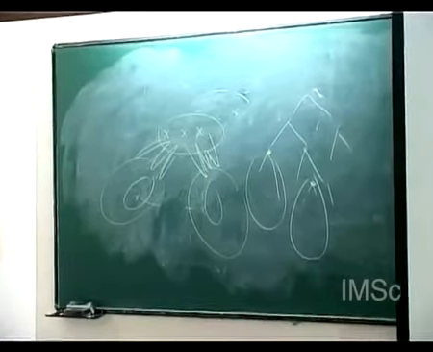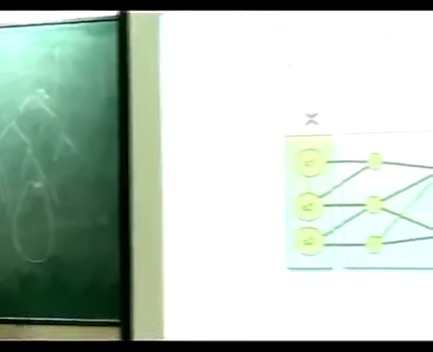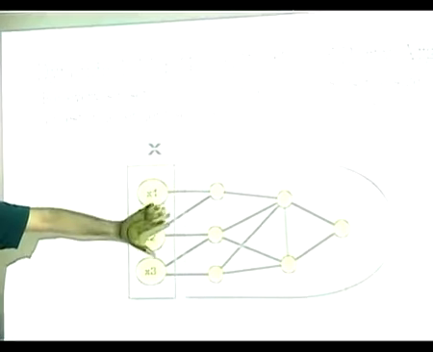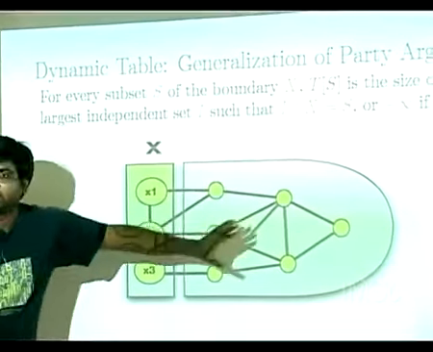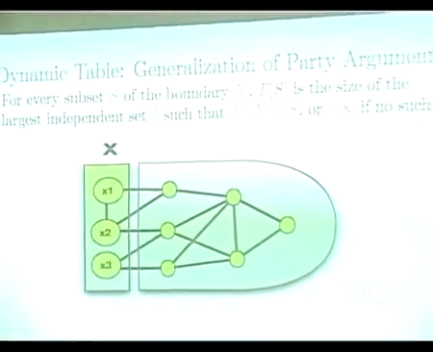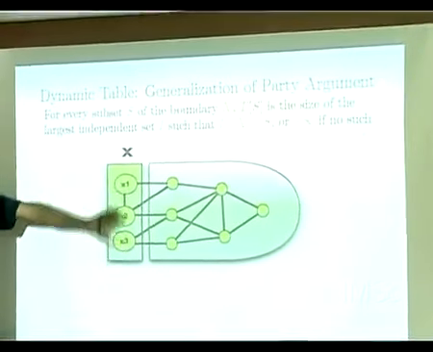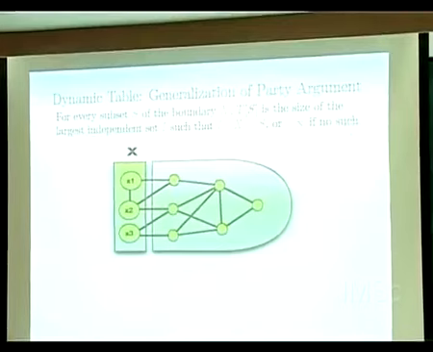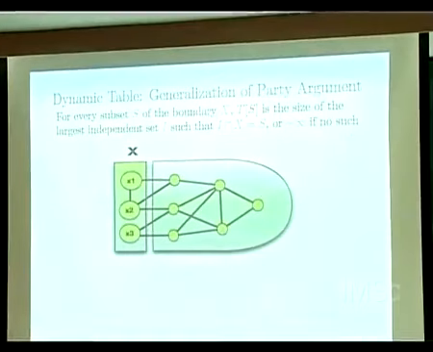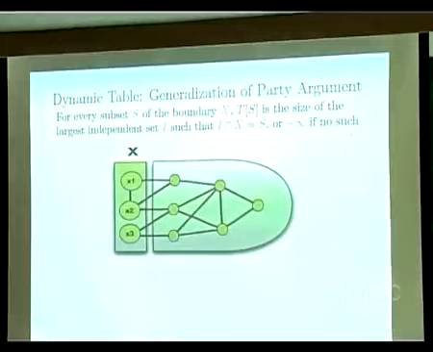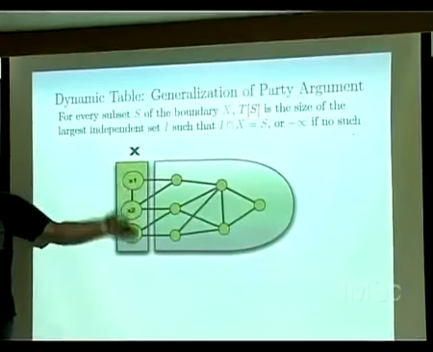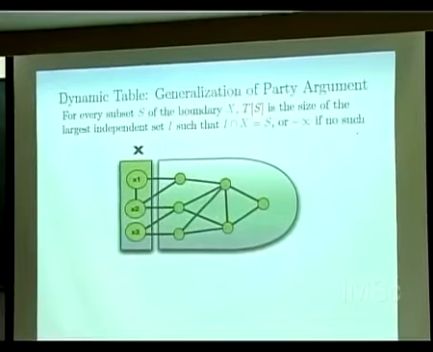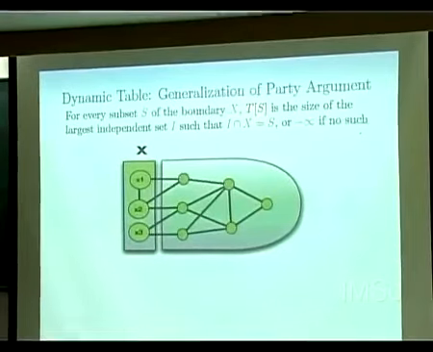Okay? So suppose I had such a boundaried graph. So what is the boundary? These are the guys. In some sense, this part of the graph is going to interact with the other part of the graph via this set of vertices. Now the question which arises: suppose I still want to solve the maximum weight independent set problem, what kind of information do I need to store on this boundary so that I will be able to do the kind of dynamic programming we were able to do before for the maximum weight independent set problem, right?